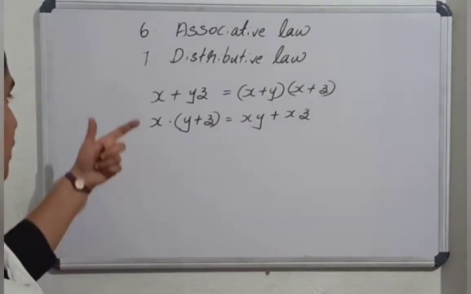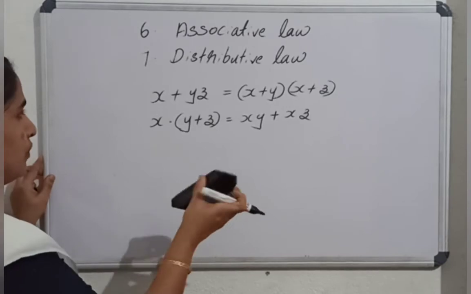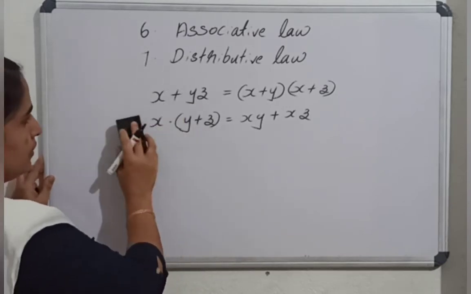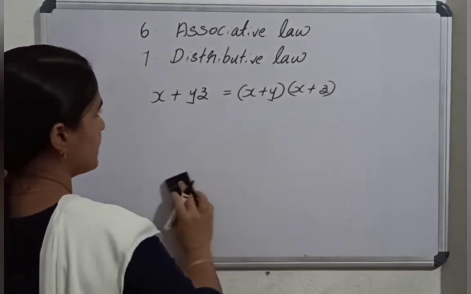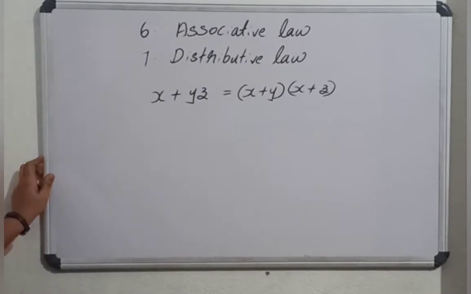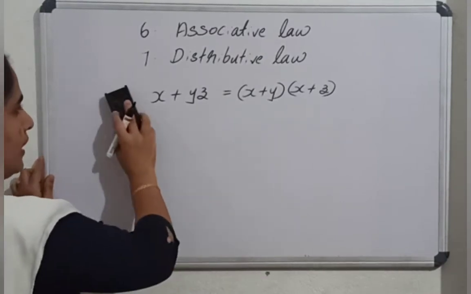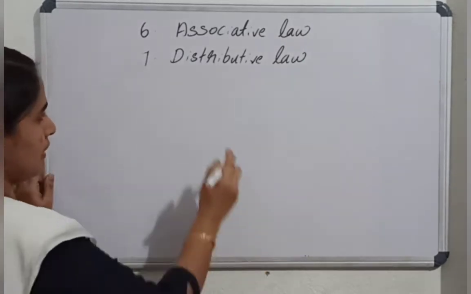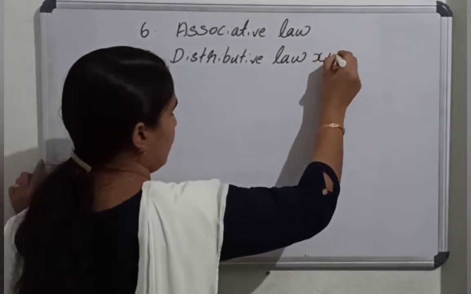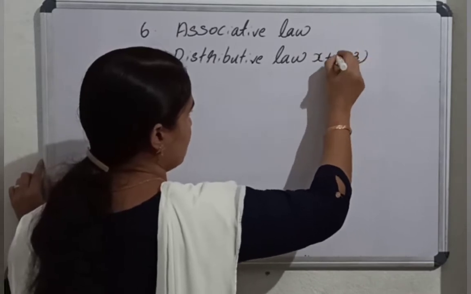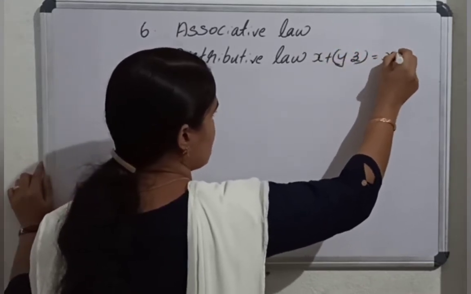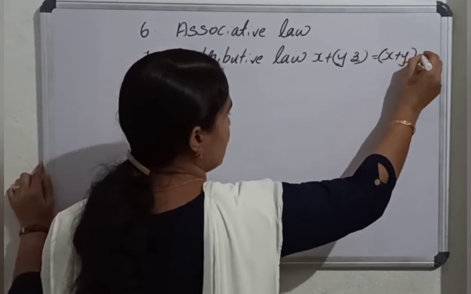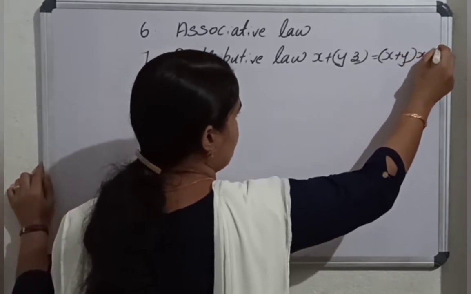Using a truth table. Let me prove one of the laws. The first law we can prove, and the second one you please prove using a truth table. So the law is x or yz is x or y and x or z.